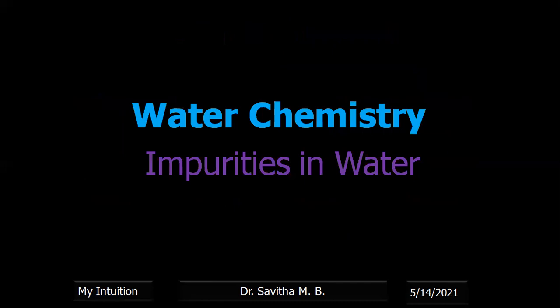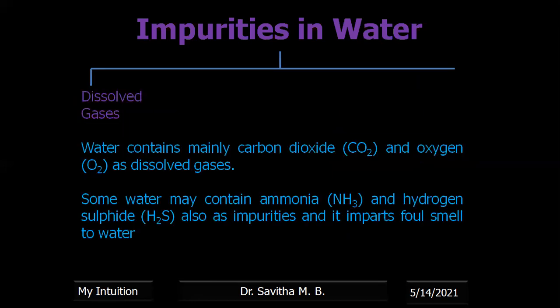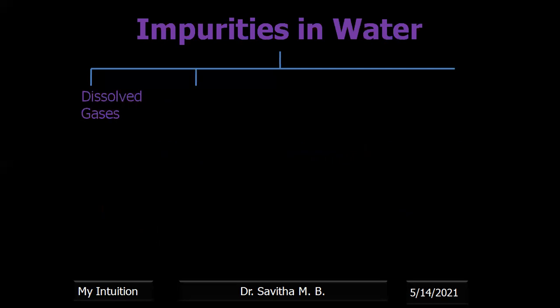Now coming to the impurities, general impurities present in water. Impurities present in water are dissolved gases. Dissolved gases means gases which are trapped in the water bodies, like carbon dioxide and oxygen. Some water may also contain ammonia, hydrogen sulfide as impurities, and if these gases are dissolved, it gives a foul smell to water.